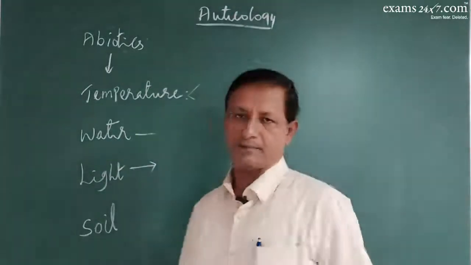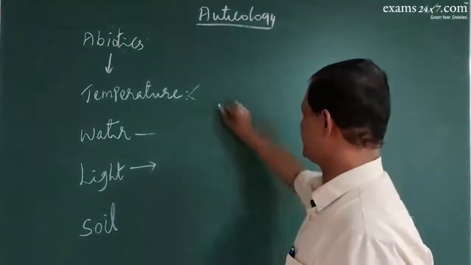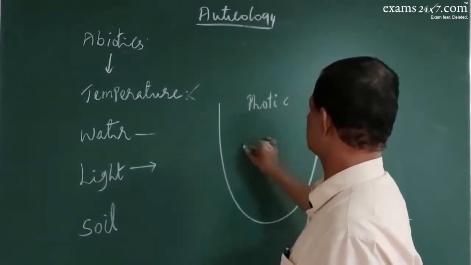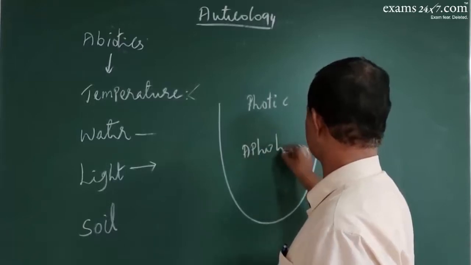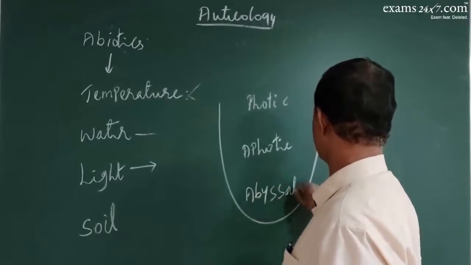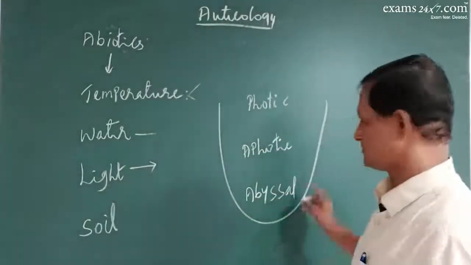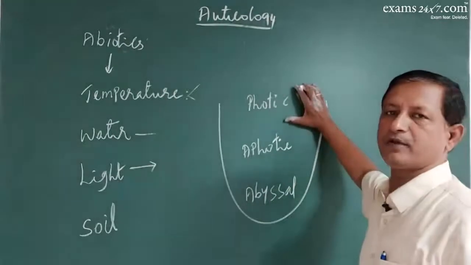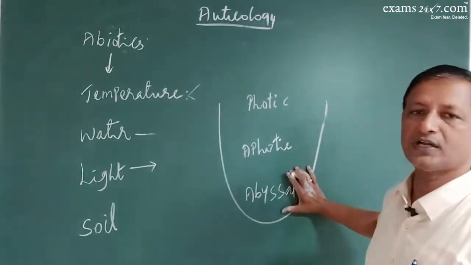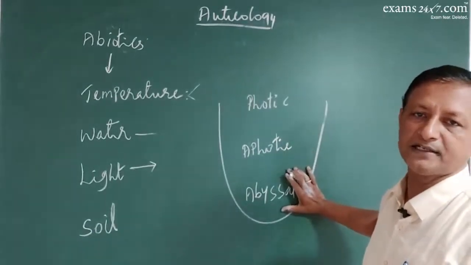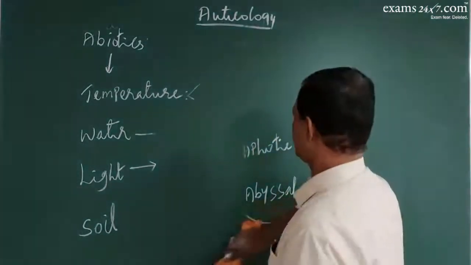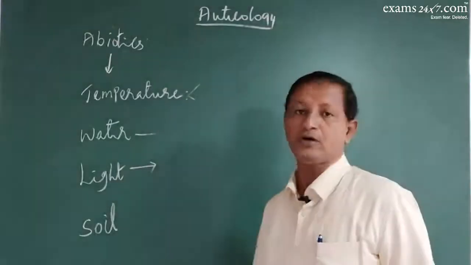And in water, based on the light availability, you can see various levels like the photic zone, aphotic zone and abyssal zone, oceans. This is the photic zone where light availability is more. This is the region where light availability is very less. This is totally dark. Absolutely no light availability in this abyssal zone. So, accordingly, the type of distribution of organisms will also vary.